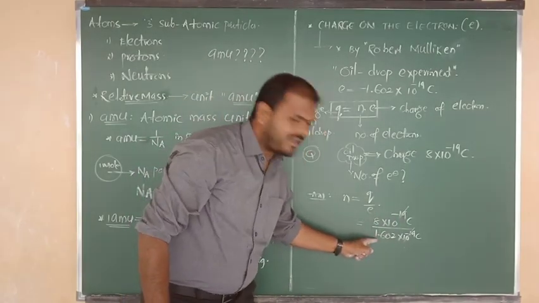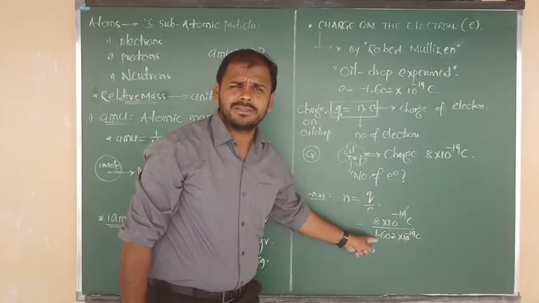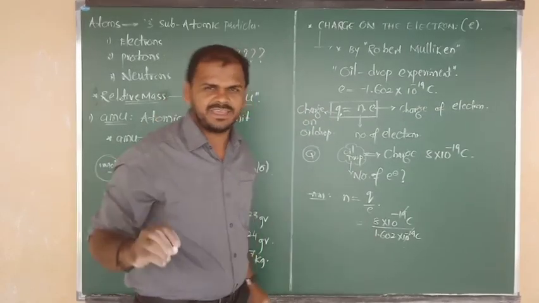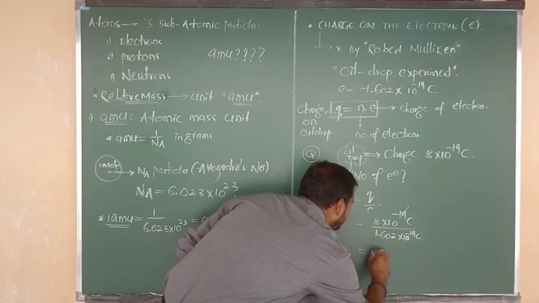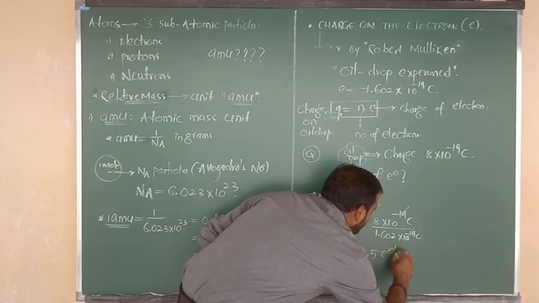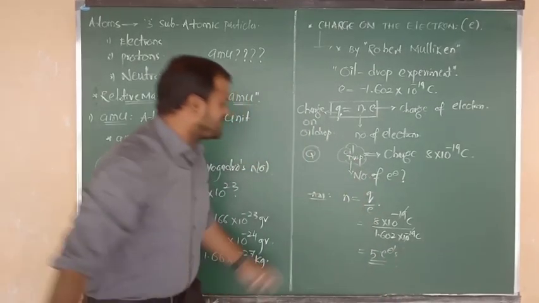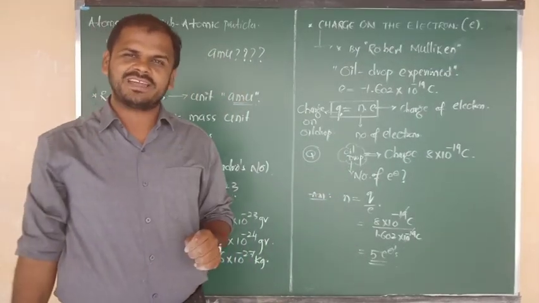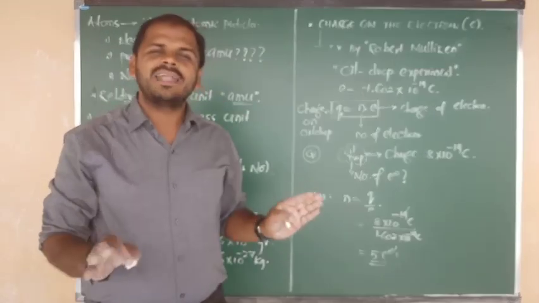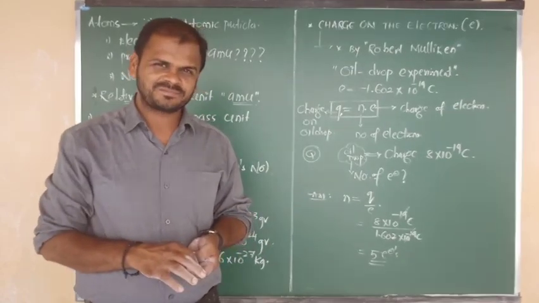So 8 by 1.6 is nothing but 80 by 16. 16 fives are 80. So the answer is 5 electrons. In that given oil drop, 5 electrons are there. I hope you understand that clearly.